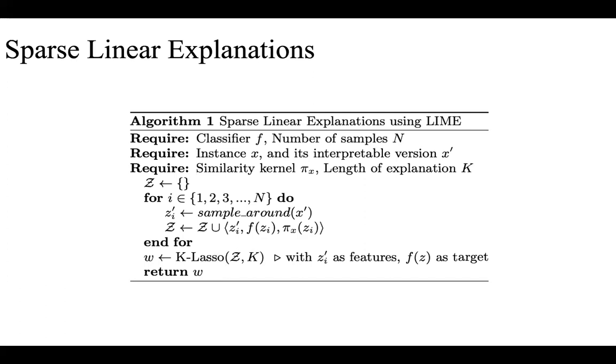So there they use lasso regression to detect those important features, and use least square methods to fit a linear model and return the weights of the features. These weights of the features are the explanation for that particular instance.